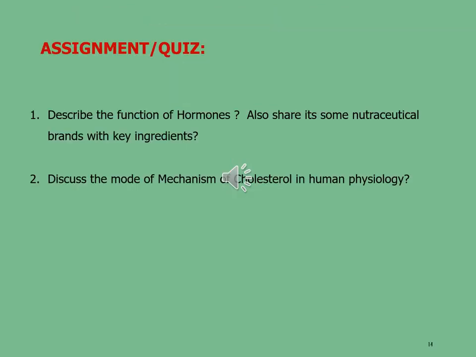Dear students, these are the assignments and the quiz which you would have to submit at your earliest. That is, describe the function of hormones. Also share some nutraceutical brands with key ingredients. The second assignment is to discuss the mechanism of action of cholesterol in human physiology. Thank you.